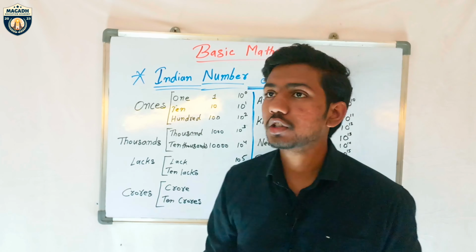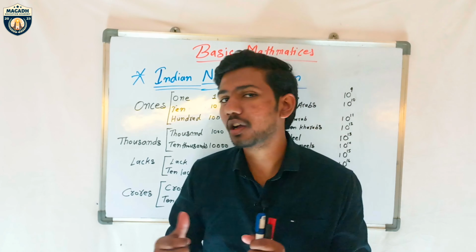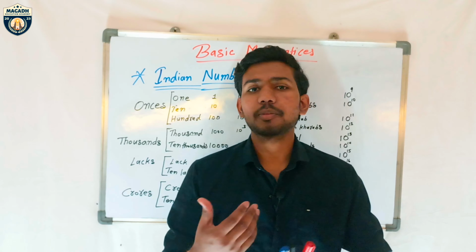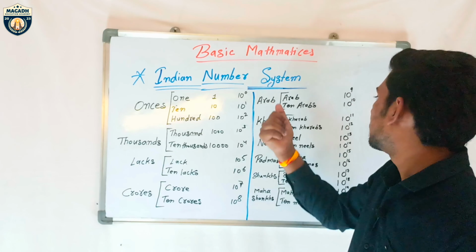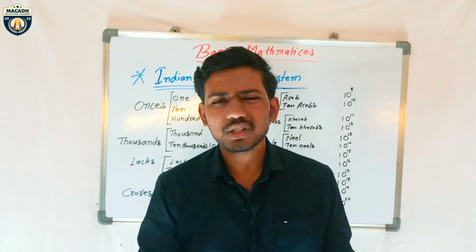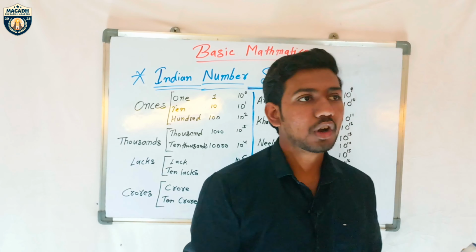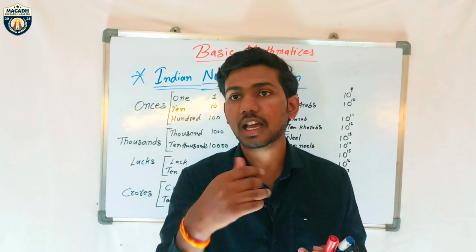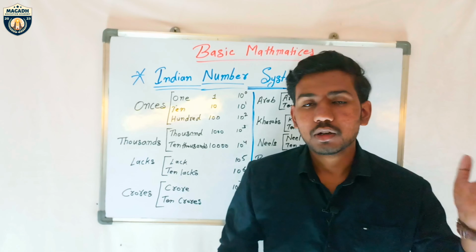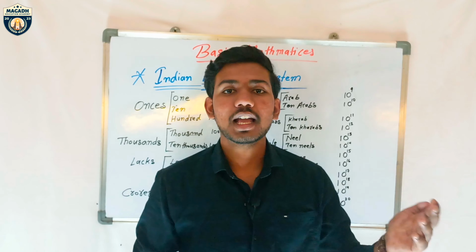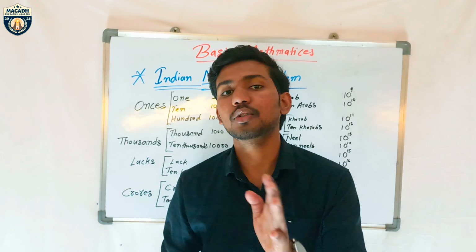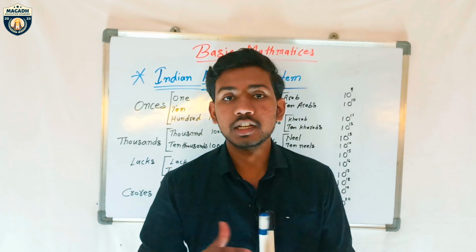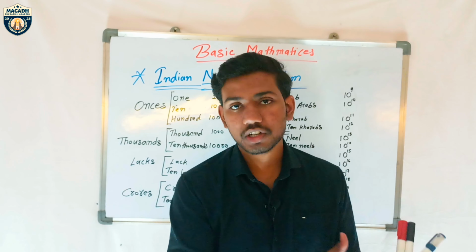Mostly people know up to crores. Compared to other people, most people know up to crores, from Arab and crores. They know that only. But some people, like those in older classes or higher school, will say 10, 100,000, 10,000, lakhs, 10 lakhs, crore. Then after 10 lakhs they say million, but million, billion, trillion is not the Indian number system. It's the international number system.